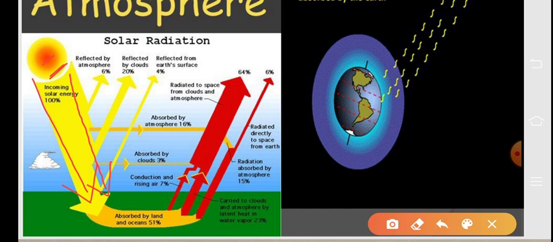Now I will discuss the ways of heating of the atmosphere. The heating of the atmosphere takes place in the following ways. There are 4 ways. One is through convection, 2 through conduction, 3 through radiation, and 4 through advection. So first point, heating through convection.